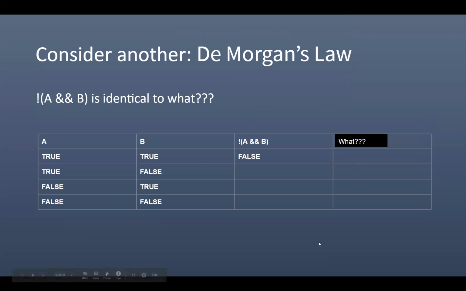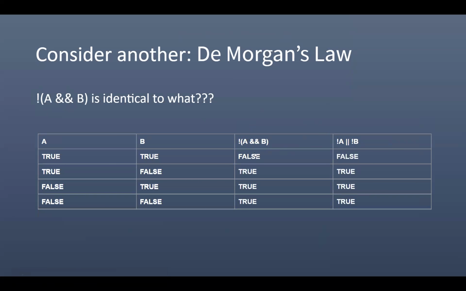All right, let's see. You may have come to the conclusion that this expression is the same as not A or not B. And how we get to that, I'll show you in a minute. But what we can do is fill in this truth table, and we see that these are absolutely identical. So Mr. Stride, how did we get from this expression to that expression?